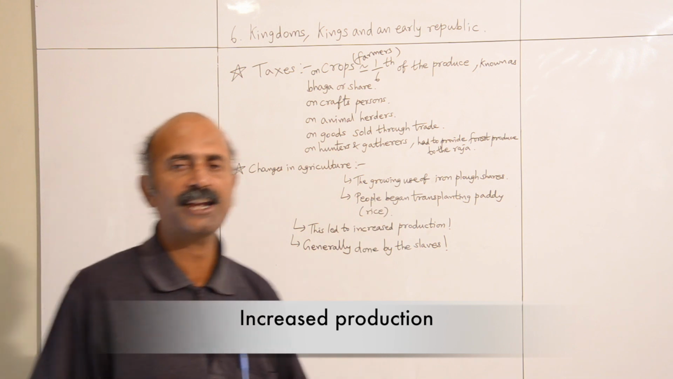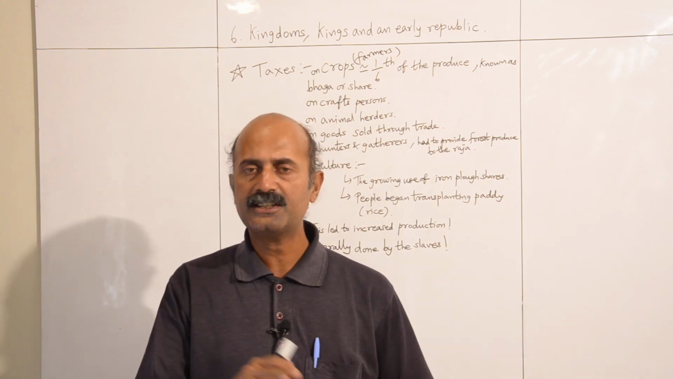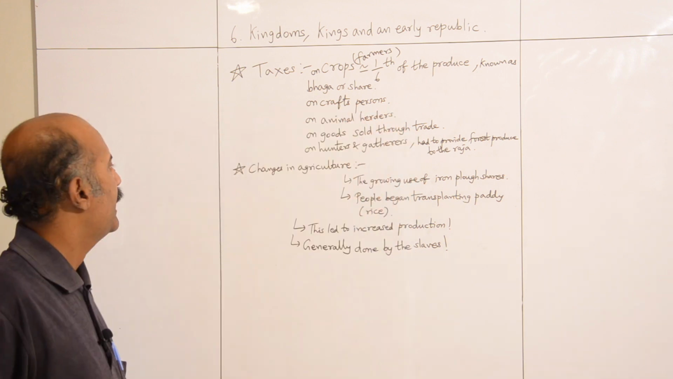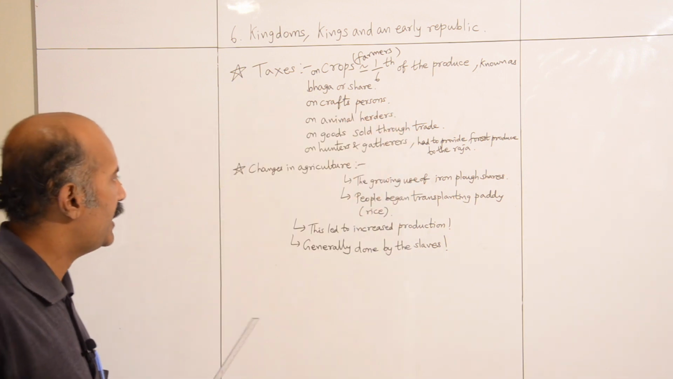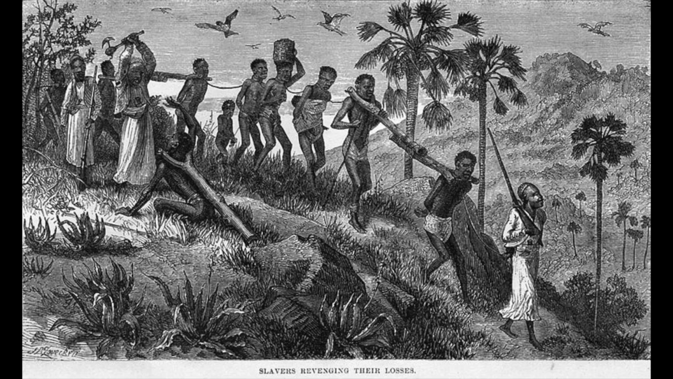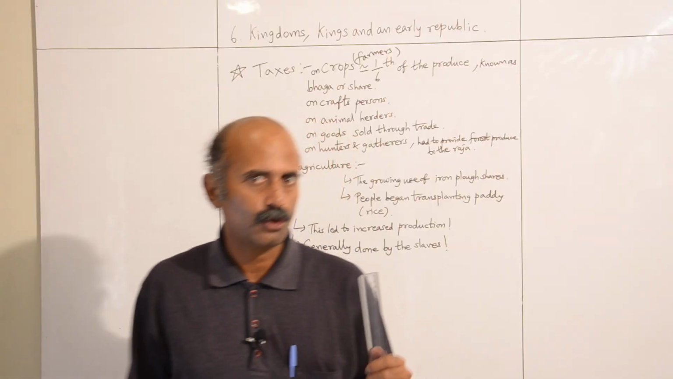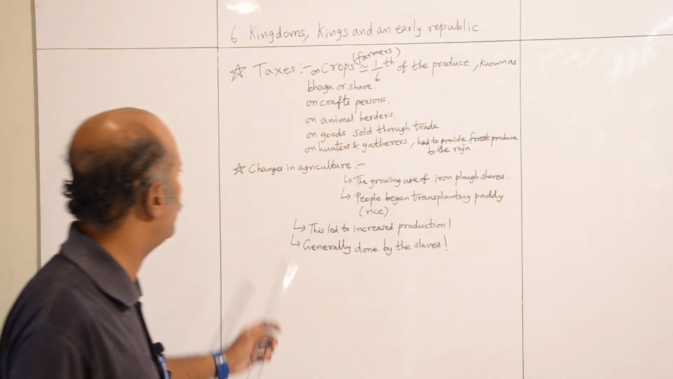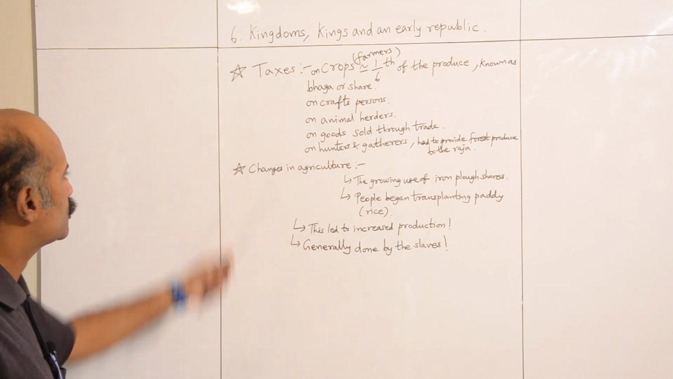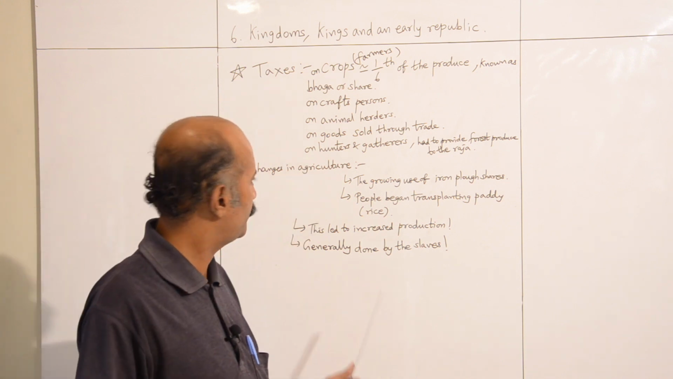These two major agriculture changes increased the production of the crops, and the crops were of high quality. But it was a very painstaking job, and it was generally done by the slaves, either captured or bought by the king or the rajas. So these were the major changes which took place during the Vedic times, changes in agriculture and taxes. So we discussed both of these topics.